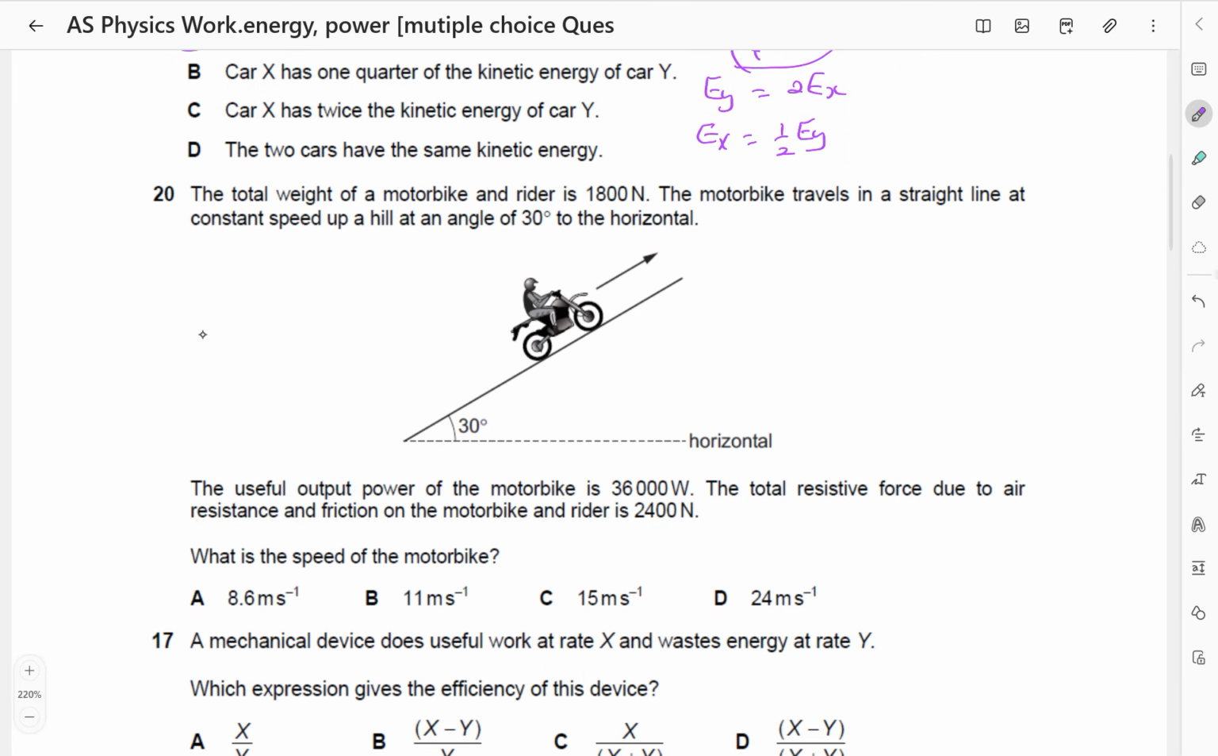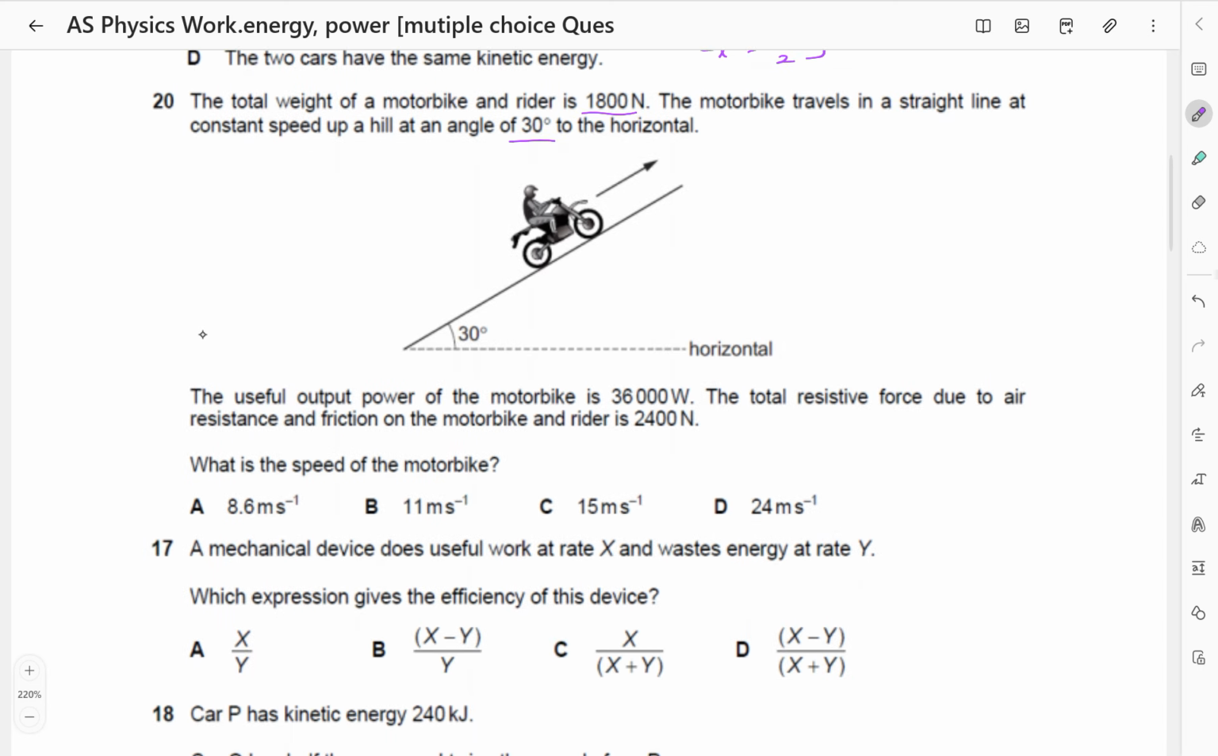The total weight of a motorbike and rider is 1,800 newtons. The motorbike travels in a straight line at a constant speed up a hill at an angle of 30 degrees to the horizontal. The useful output power of the motorbike is 36,000 watts. The total resistive force due to air resistance and friction on the motorbike and the rider is 2,400 newtons. What is the speed of the motorbike?